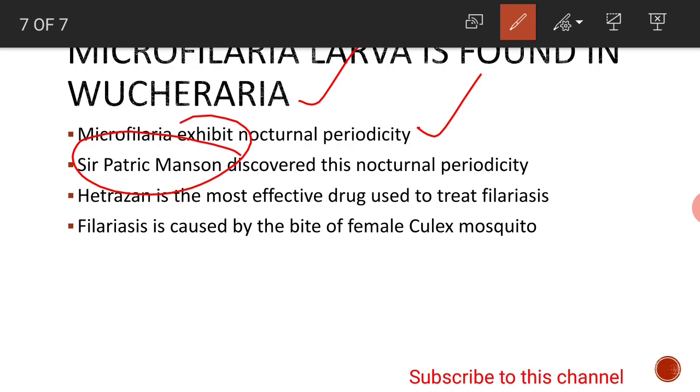Another important bit is that Hetrazan is the most effective drug used to treat filariasis. Normally, arsenic and antimony compounds are used to treat filariasis, and here is the famous drug Hetrazan, the most effective drug used to treat filariasis. Filariasis is caused by the bite of the female Culex mosquito. No doubt the causative organism is Wuchereria bancrofti, but it is spread through the bite of the female Culex mosquito.